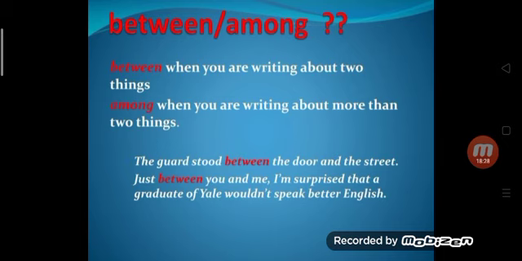Between or among, yes. Between when you are writing about two things. Among when you are writing about more than two things. The guard stood between the door and the street. Two things are there, so we are using between. Just between you and me, I am surprised that a graduate of Yale wouldn't speak better English. So here also we are using between because it is all about two things.